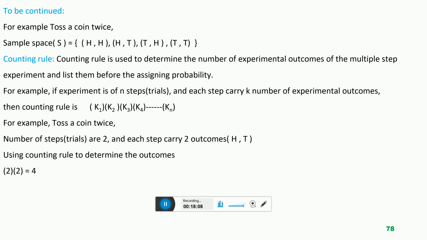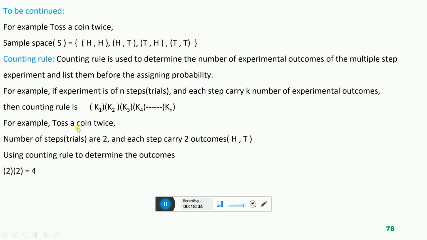I am again repeating that the counting rule is used to determine the total number of outcomes of an experiment, and we estimate the number of outcomes by simply multiplying the outcomes of each step with each other. For example, toss a coin twice.